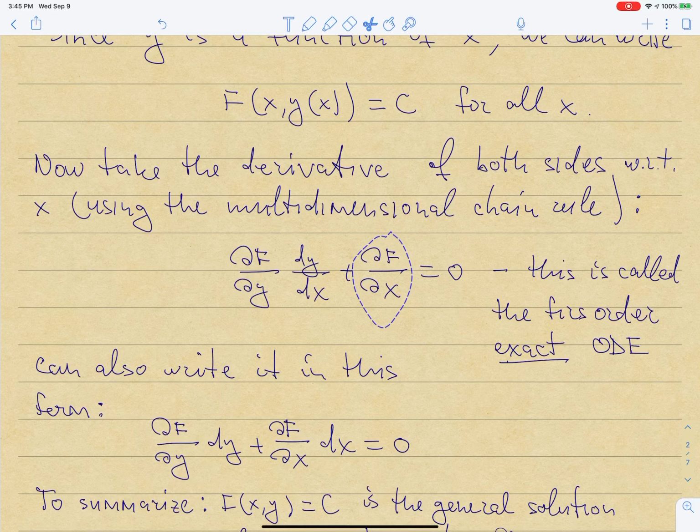So by taking the derivative of capital F equal to c with respect to x, I come up with this equation. So this is a first order differential equation, right? Because it involves the first derivative of y with respect to x. And any ODE in this form has a name, it's called an exact equation. So your equation is going to be exact whenever it has this form: the partial of some function with respect to y times the derivative of y with respect to x plus the partial of f with respect to x.